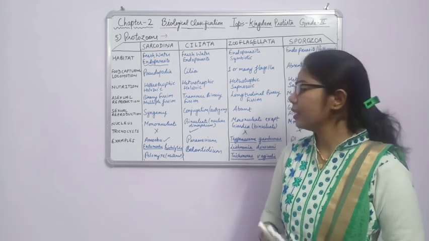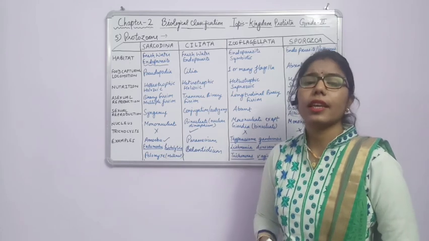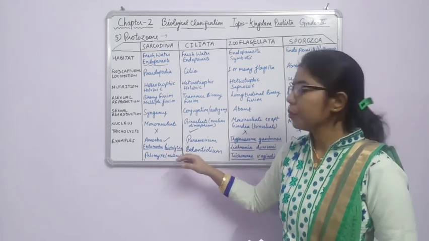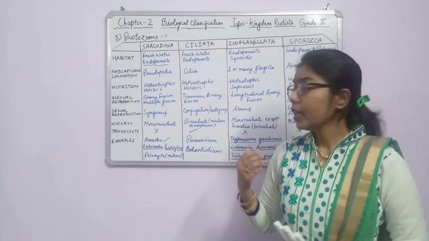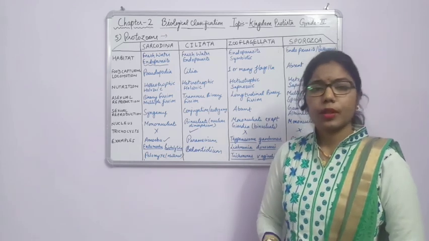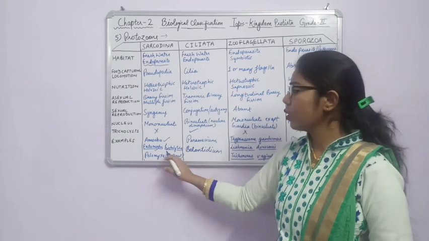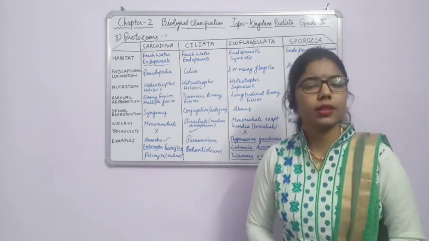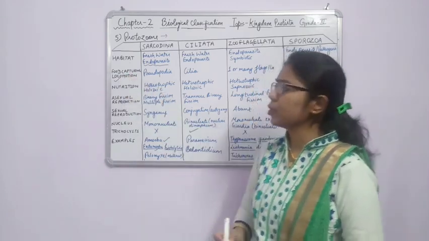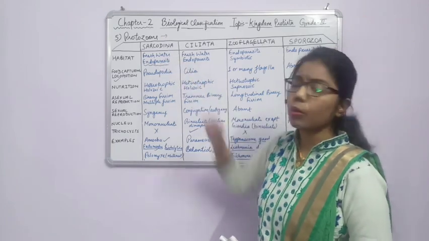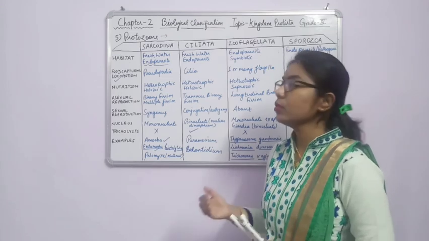It is present inside the intestine of human beings. So how will it act? It will act like a parasite inside the human body, and if they act as a parasite, it means they are causing some diseases there. Fine. So the Entamoeba histolytica will act as an endoparasite and cause dysentery, or we can say amoebic disease, in human beings. The second thing is food capturing and locomotion. So how does the Sarcodina group capture its food, or how do they move from one place to another?